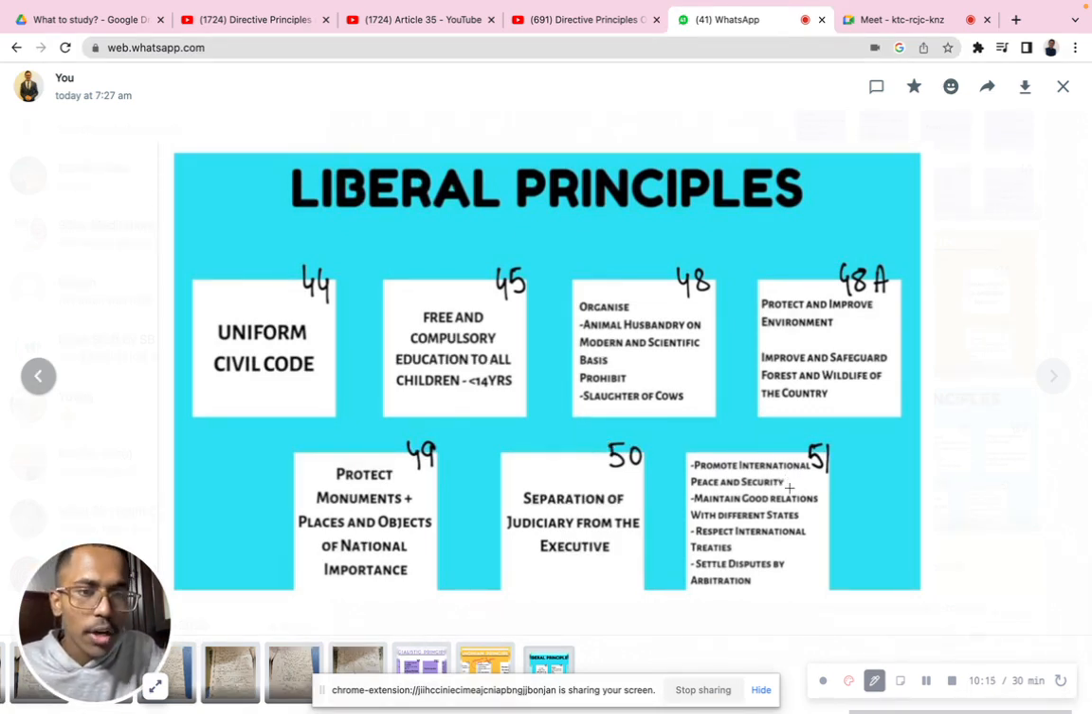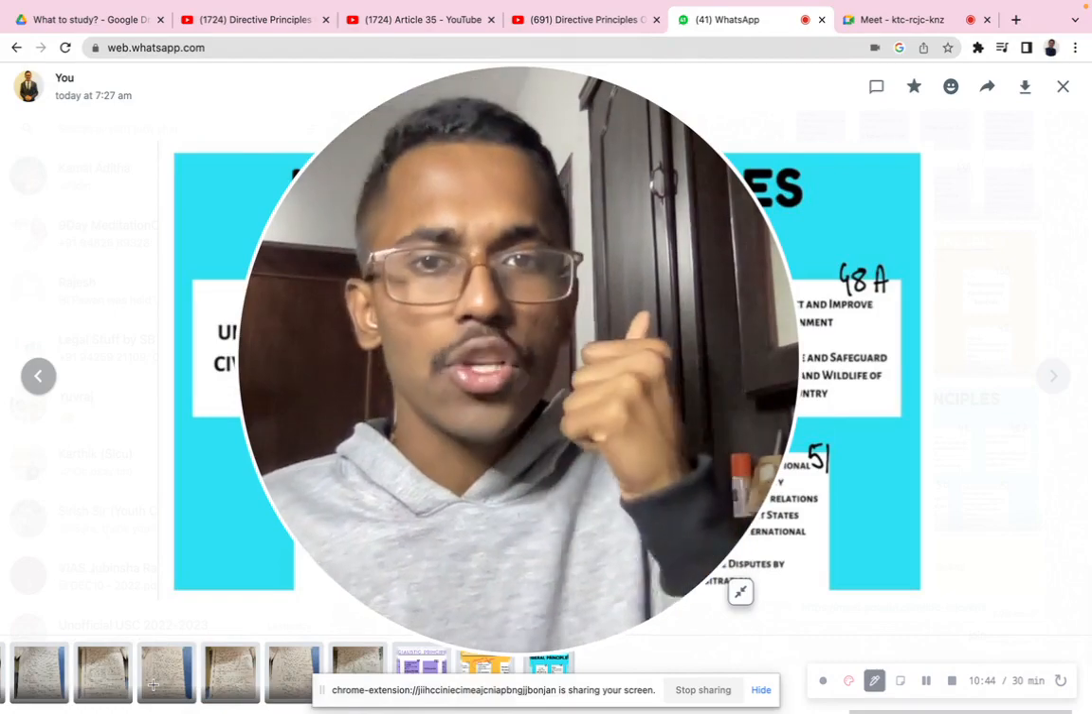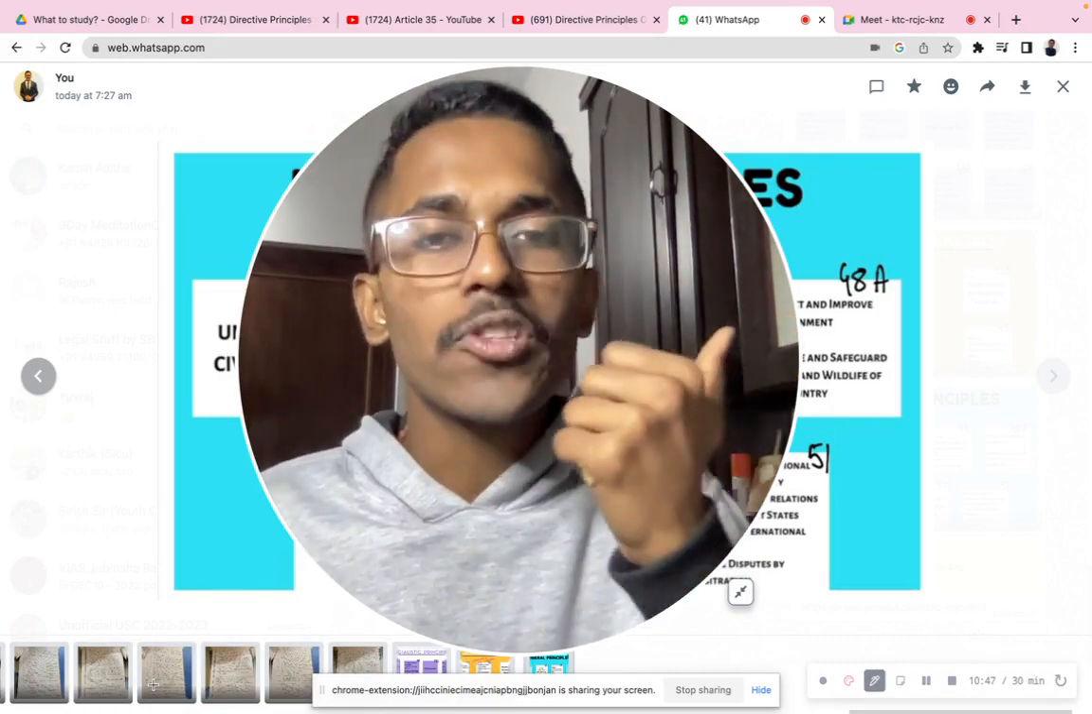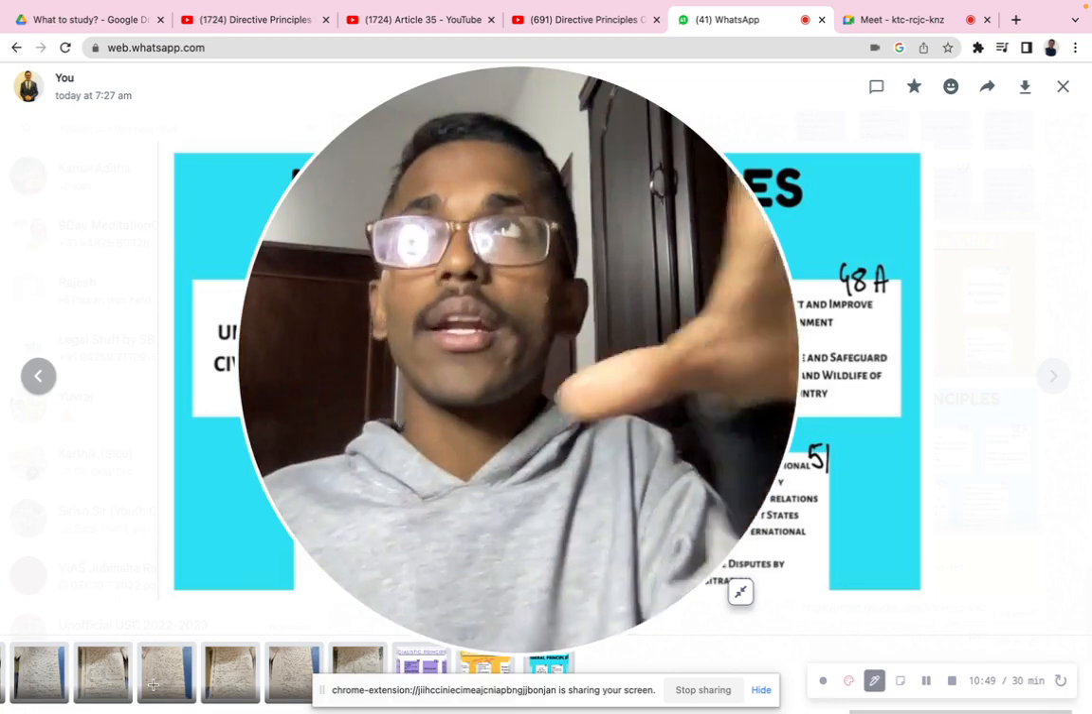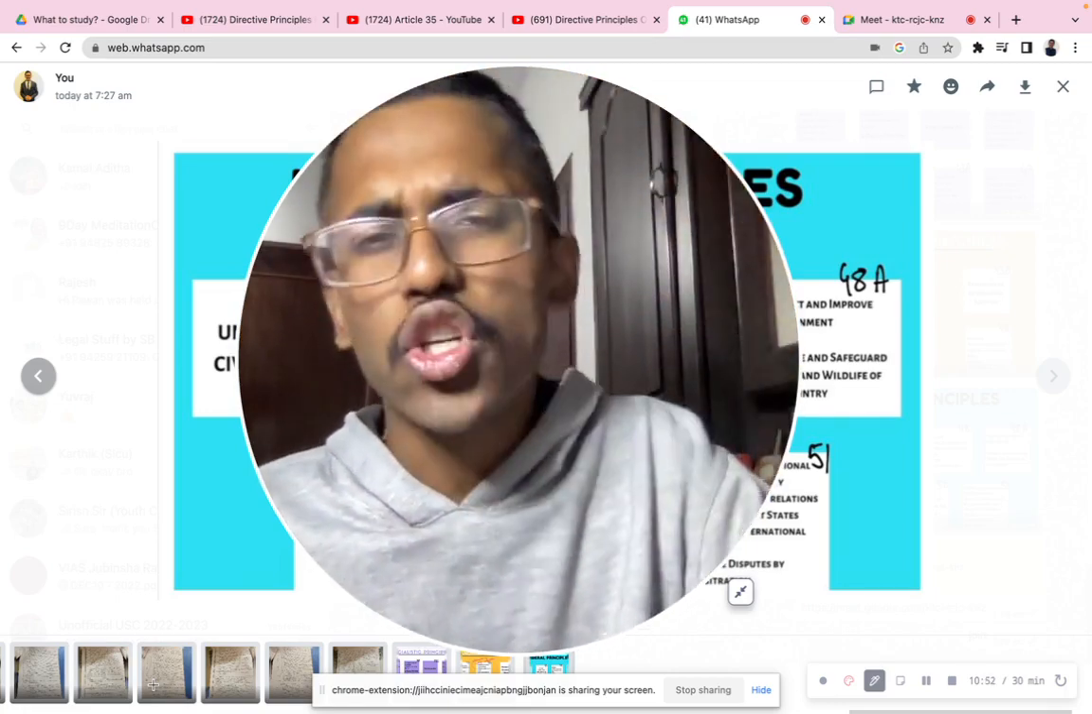Promote international peace and security, maintain good relations with different states, respect international treaties, and settle disputes by arbitration. Settling disputes by arbitration or mediation means a third party comes and resolves the dispute instead of going to court. The pendency of cases is being reduced day by day. We also have international treaties, like the Geneva Conventions. We have an ample number of treaties which need to be followed worldwide, and this has played a very important role. So now we have overall learned about three important components: social principles, Gandhian principles, and liberal principles. We learned the important articles and major components of each.